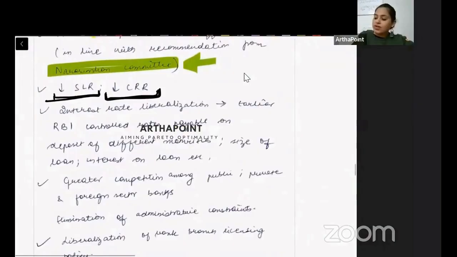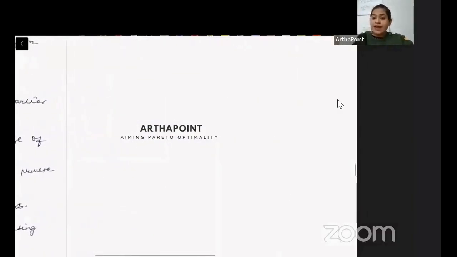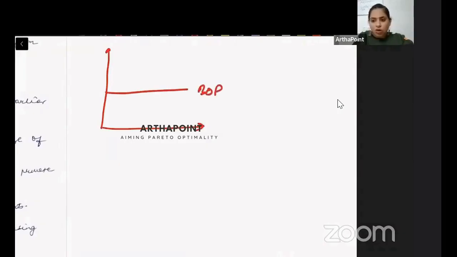Then we wanted to go ahead and do interest rate liberalization. Earlier the interest rate, acha, you can just map this back. If you remember, we did all of those, na? Dornbusch overshooting model, balance of payment mein kaise hota hai, and we know that the interest rate moves. So we saw this BOP horizontal line, BOP upward sloping.